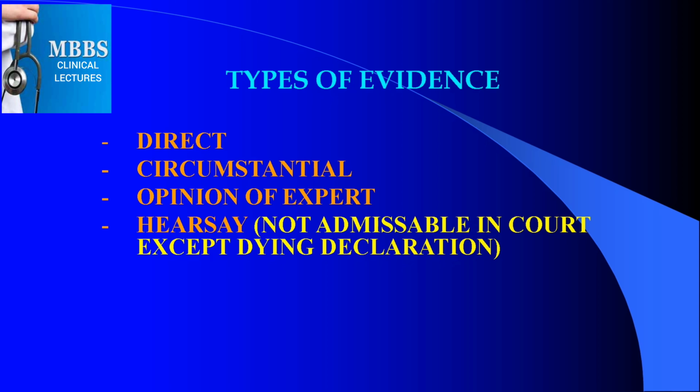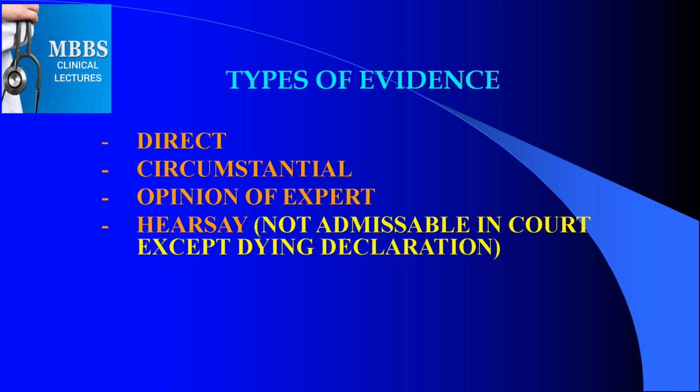Say, for example, a person reaches the road where he witnesses himself, observes himself, that a speeding car has hit a motorcyclist. This is direct evidence: he has observed with his own eyes that a speedy vehicle has hit a motorcyclist. This is one scenario, and this will be termed direct evidence.